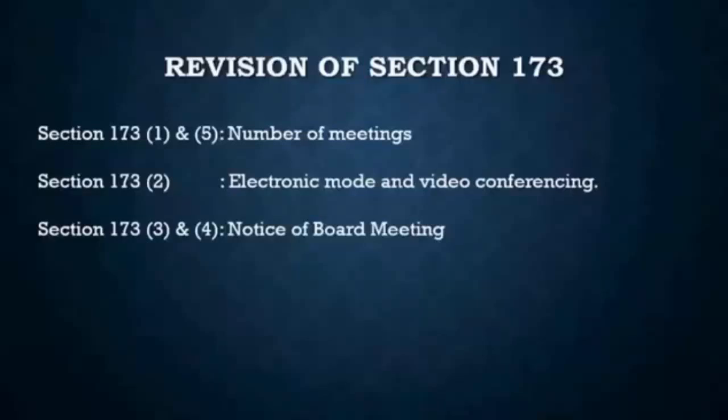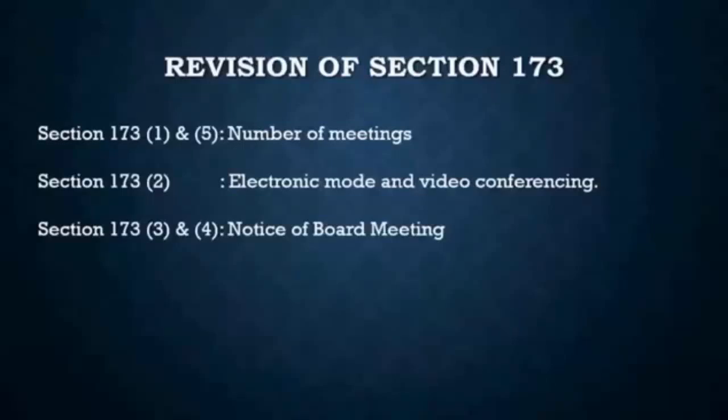Then we had also seen that the central government may have the power to either exempt or modify the provision of section 173 subsection 1 for any class of company, right? And in section 173 subsection 5, we see similar provisions, but for other companies like a one-person company, small company, or dormant company, right? For these types of companies, section 173 subsection 5 also prescribes the minimum number of board meetings, but that is not equivalent to 4. For them, 2 board meetings in a year would suffice the requirement of the provision, right?